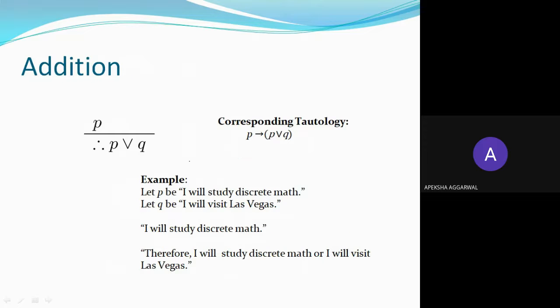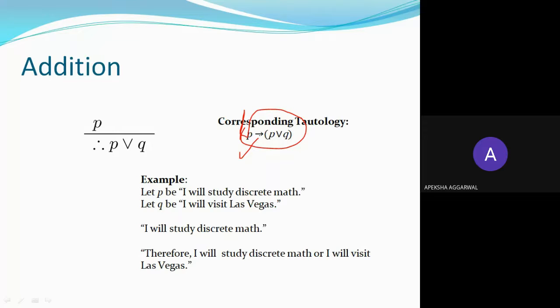Then addition. So addition says P implies P or Q. So P implies P or Q. This is very very important. You are going to use this in future solutions. So P implies P or Q. This means P is I will study discrete math, and P or Q is either I will study discrete math or I will visit Las Vegas.